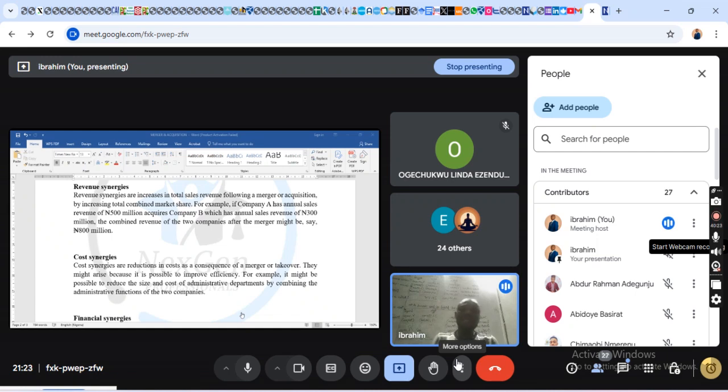They might arise because it is possible to improve efficiency. For example, it might be possible to reduce the size and cost of administrative departments by combining the administrative functions of the two companies. Class, you will explain all these things. I may ask you, what are the three types of synergy? Explain the three types of synergy. You should know what to write under the three types.